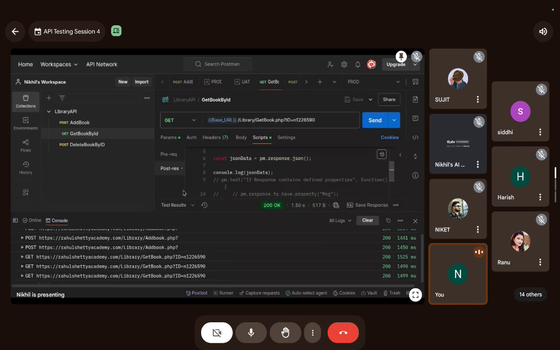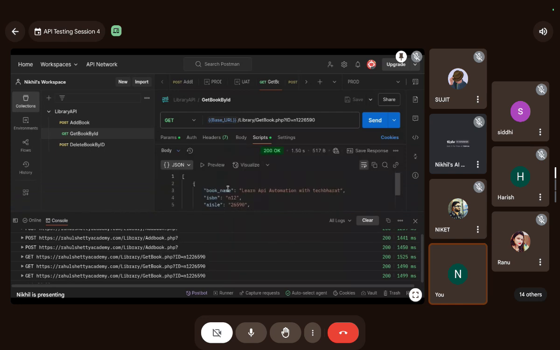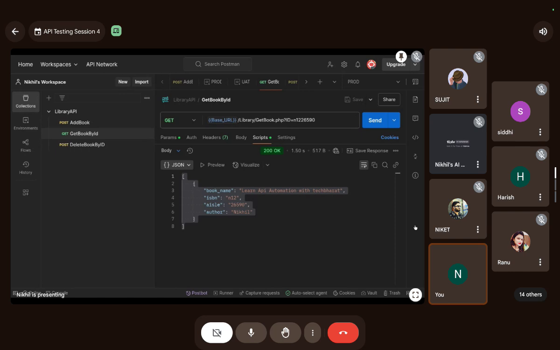I want to see the results again. I want to see the body again. Okay, guys, do you see this? It's an array, guys. The whole response is an array. Do you see this, guys?